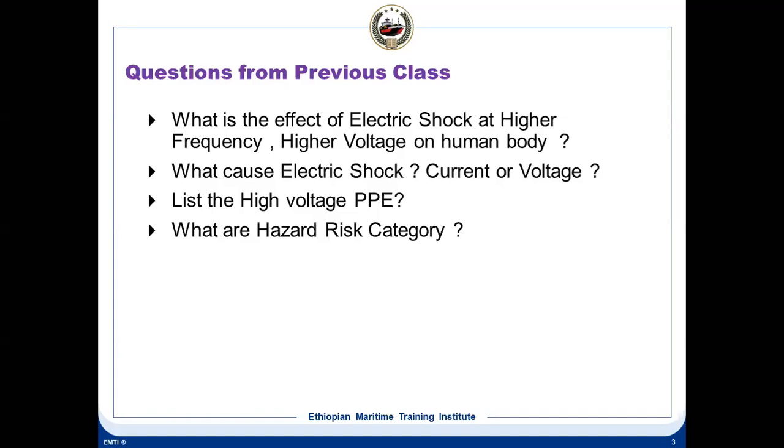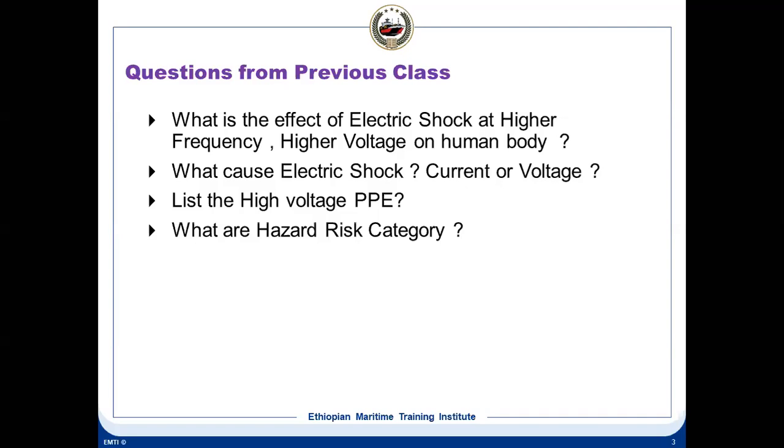Then what causes electrical shock? Current is the one which causes the electrical shock. But current again depends upon the voltage level and the path resistance. So the path resistance and the voltage determine how much current is flowing, and the cause of shock is current only. What is the minimum current at which one can let go? That is 15 milliamps. 15 mA is the let-go current.